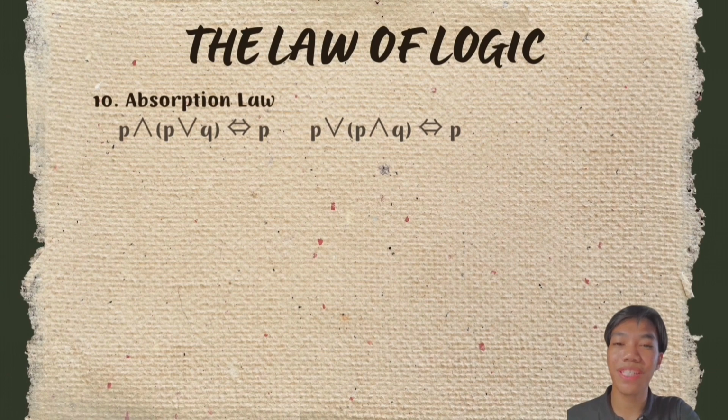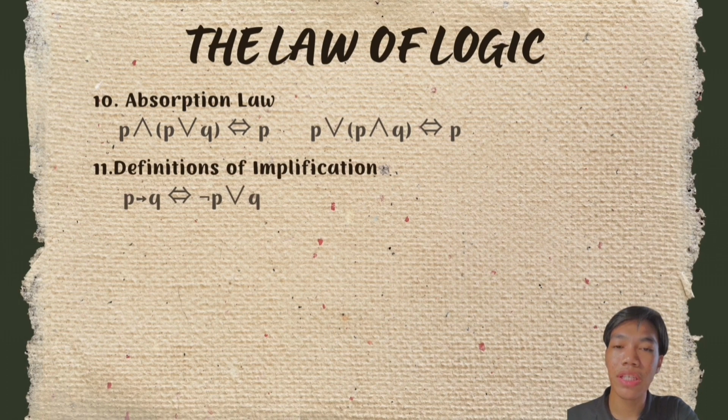For the absorption law, one variable deals with itself in the bracket and you will get itself. For example, P and (P or Q), you will get P.